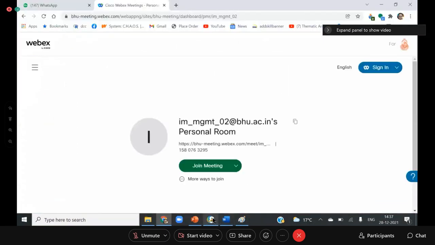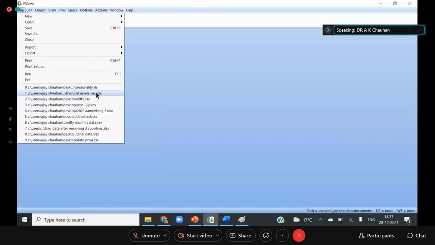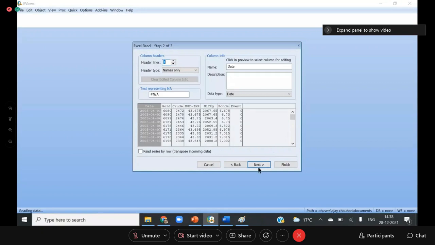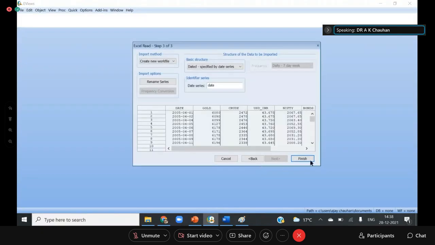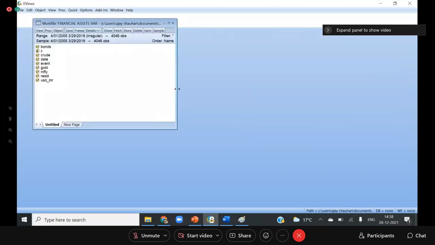Now I import the data. We have the new variable here, and I want to check the impact of this event on the volatility of Nifty.